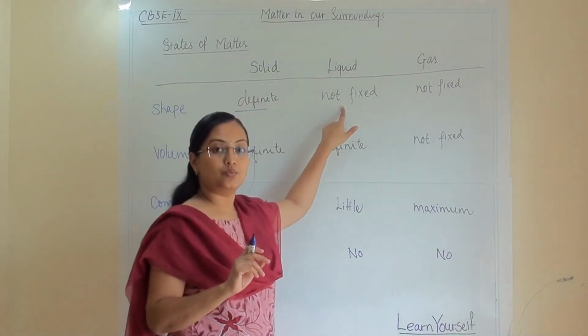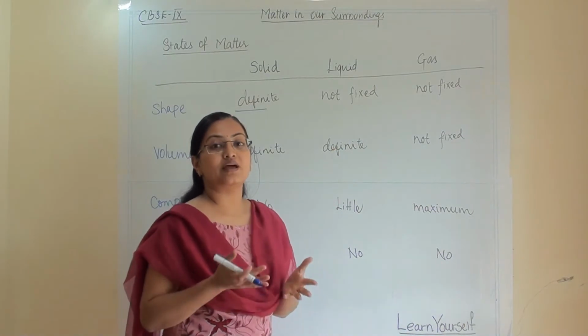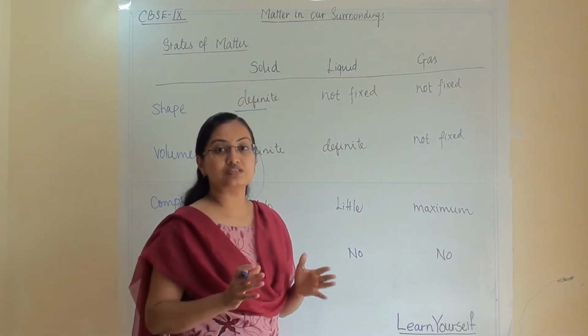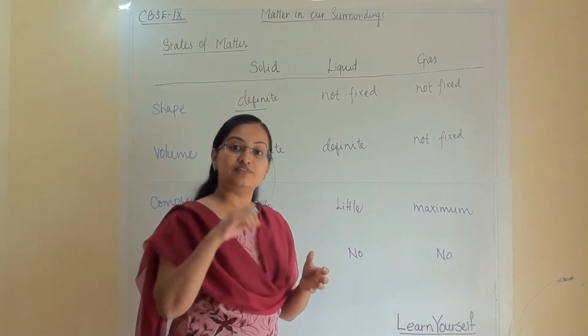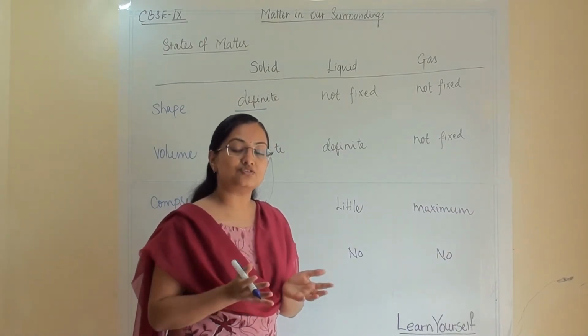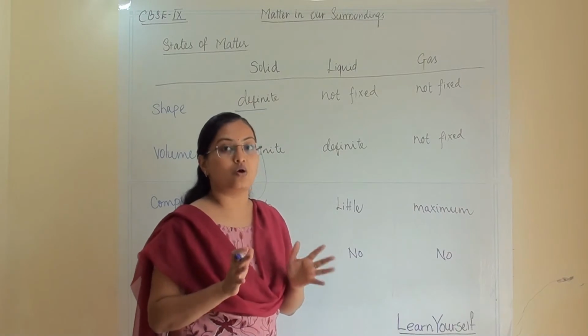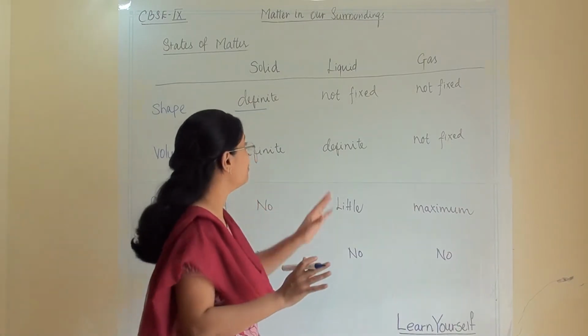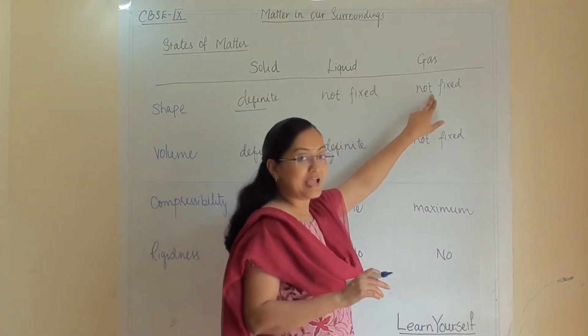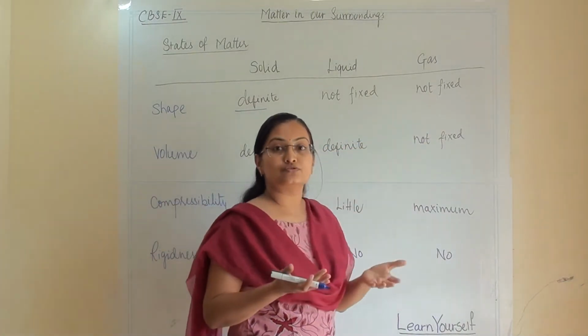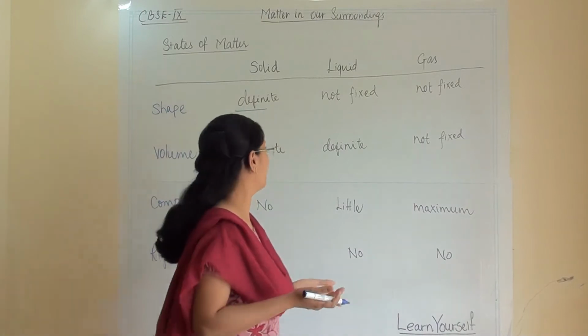Then about liquid. Liquid does not have any fixed shape because in whatever bottle or vessel we fill the liquid, it will take the shape of that vessel or that bottle. So they do not have a fixed shape. Then gas. Obviously gas also does not have a fixed shape.